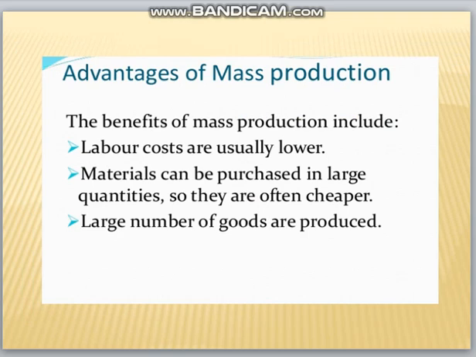Some advantages of mass production: labor costs are usually low. A large number of goods can be produced and materials purchased in a large quantity. Since the work is done in a lot, material purchase will be in a large quantity, hence the purchasing cost will be somewhat lesser, cheaper.